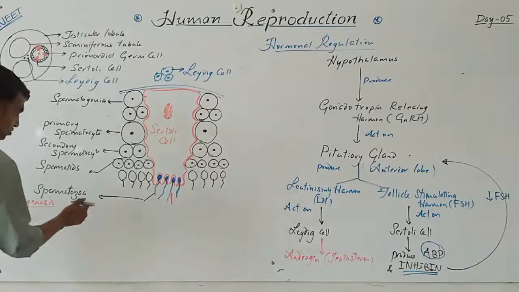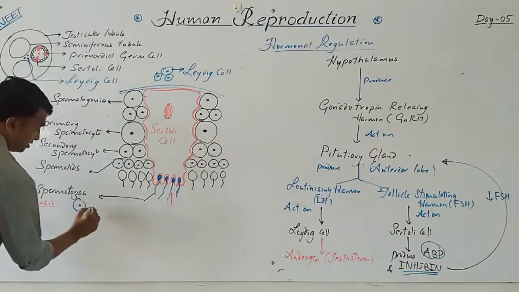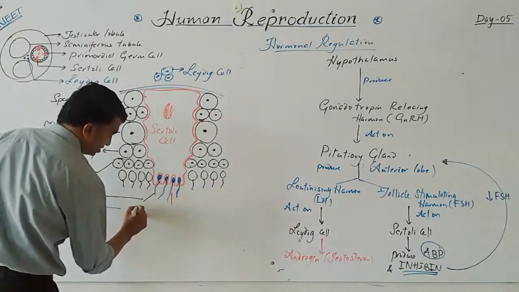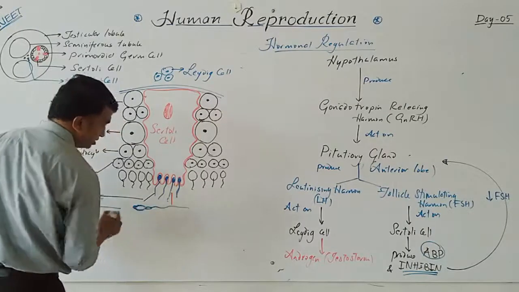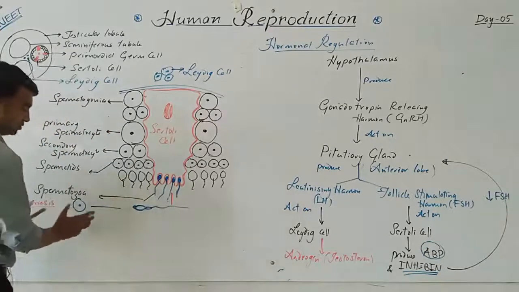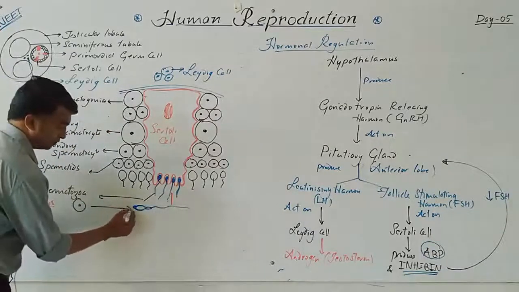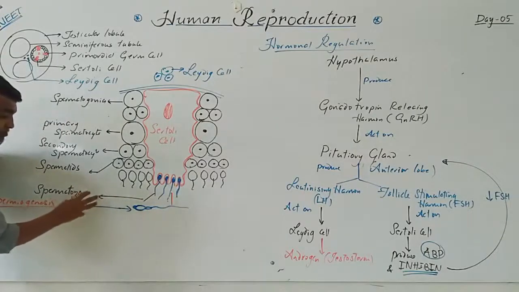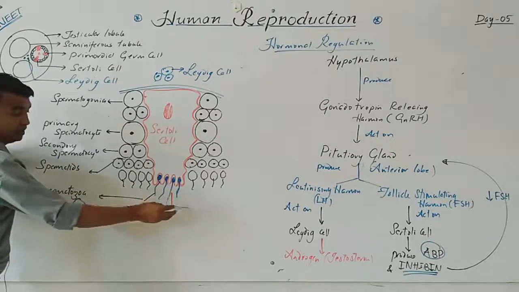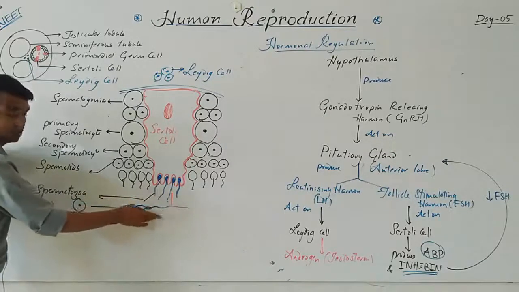Spermiogenesis means, so this is a spermatid and this is a spermatozoa. We will take this spermatozoa, a mature cell. So see the structural difference. Spermiogenesis is nothing but the transformation of the spherical non-motile spermatid into the motile tadpole-like specialized structure that is called the spermatozoa.